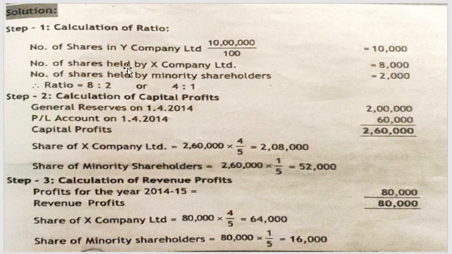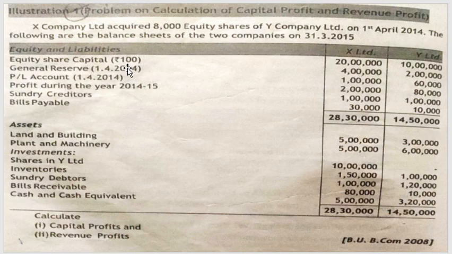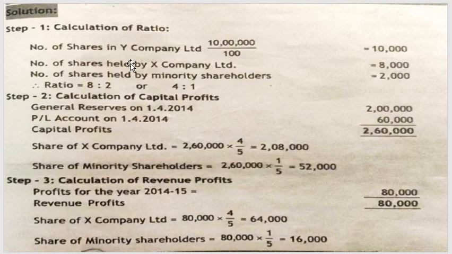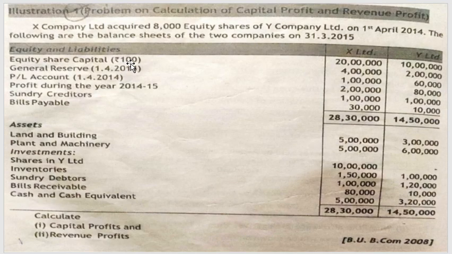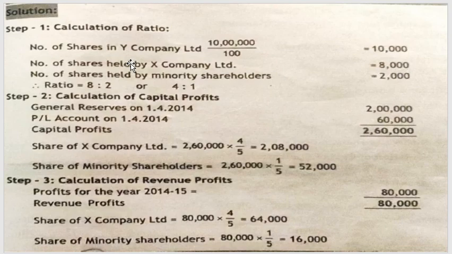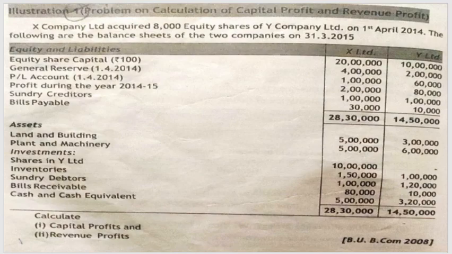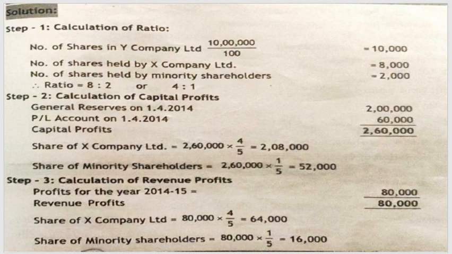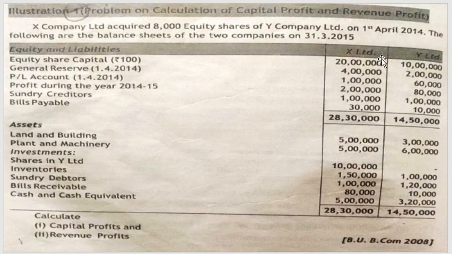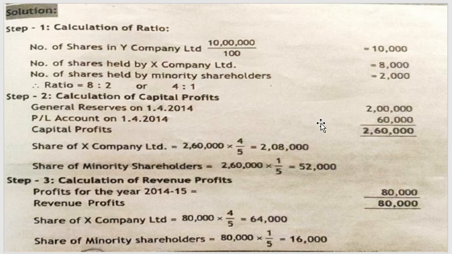Next you need to find out the number of shares held by X company, that is your parent company. It is 20 lakh shares of rupees 100 each. So 20 lakh divided by 100 will give you 20,000. This 20,000 is the shares of X company, your parent company. Here we will only be looking into the subsidiary company.